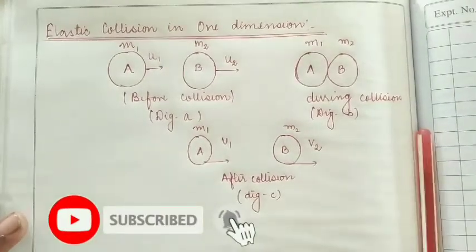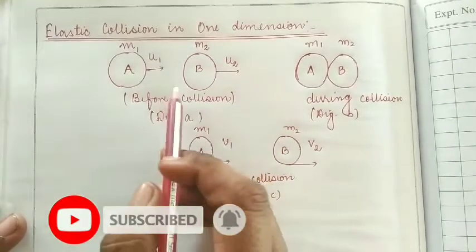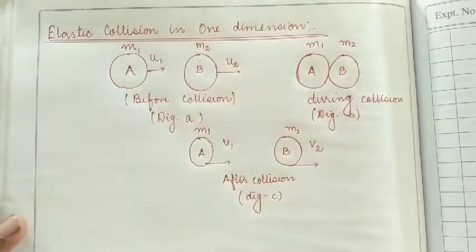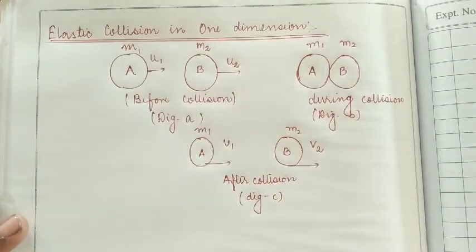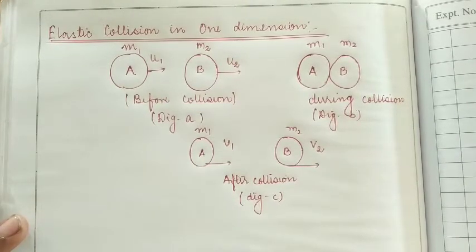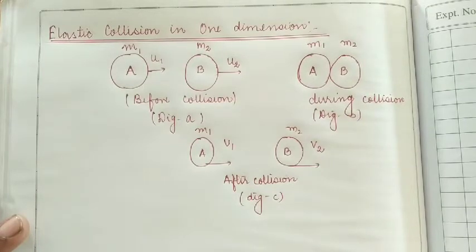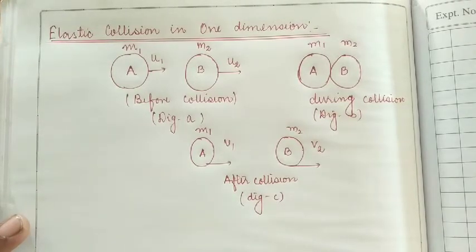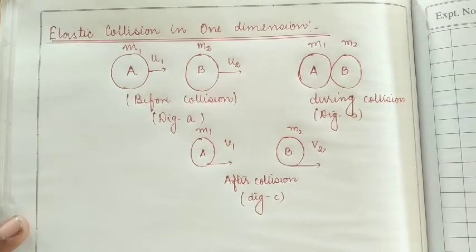So students, let's start with a new topic, that is elastic collision in one dimension. Right now we have discussed the collision and its types. So what do you mean by the elastic collision? A type of physical contact or strike of two bodies when there is no change in the energy and momentum due to the nature of conservative force. Then such type of collision is said to be conservative, or such type of collision is said to be the elastic collision.